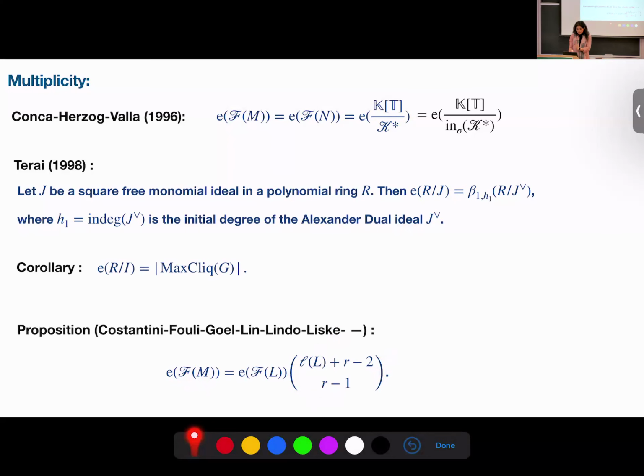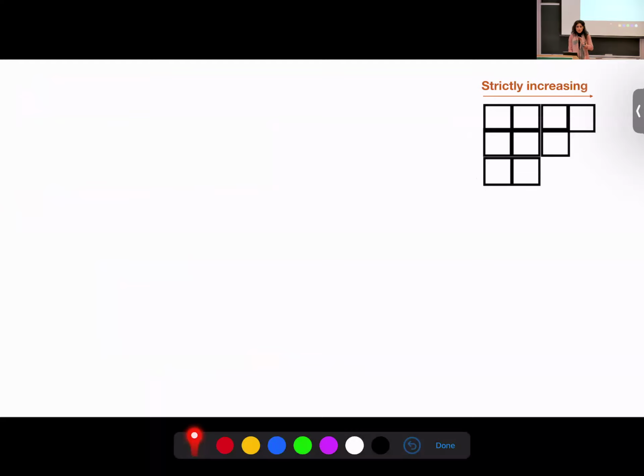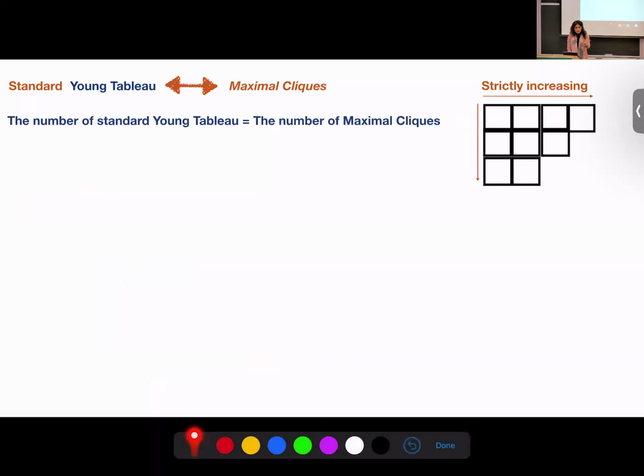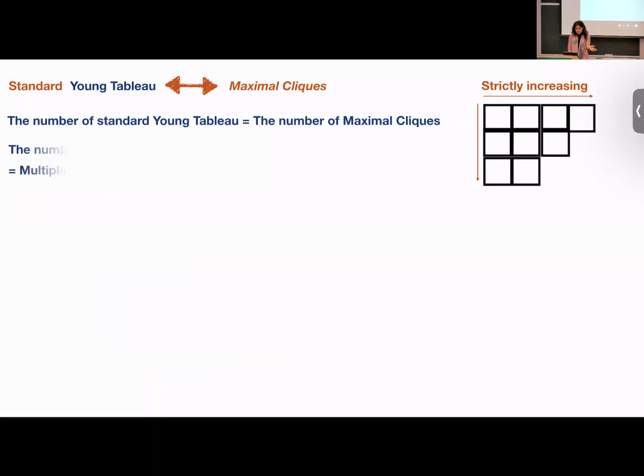So it means that if we can understand the multiplicity of one layer, we have the multiplicity for the special fiber of the module. So we focus on just one layer, which can be calculated by the Ferrers diagram or Young tableau. When you have a Young tableau and fill it with strictly increasing numbers, it is standard. The number of standard Young tableaux is exactly equal to the number of maximal cliques. They are equivalent.